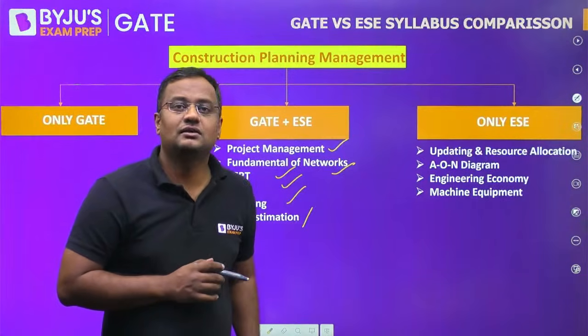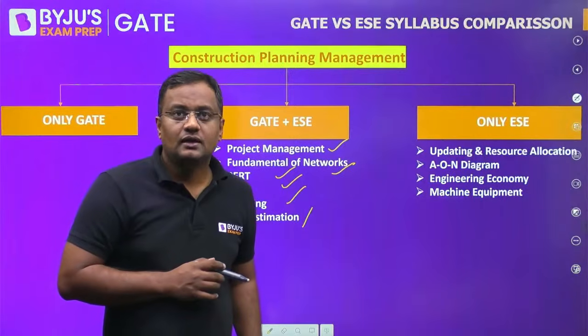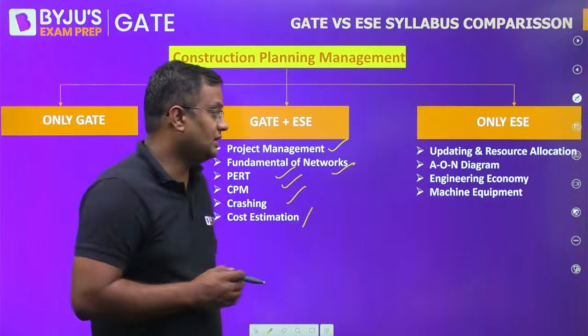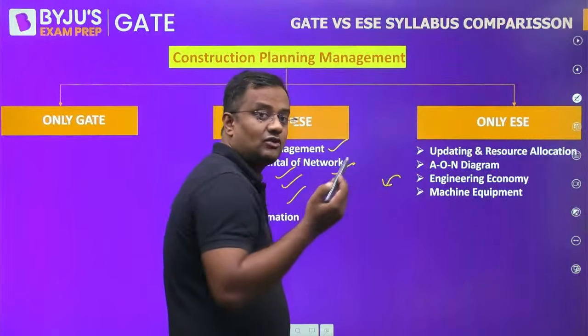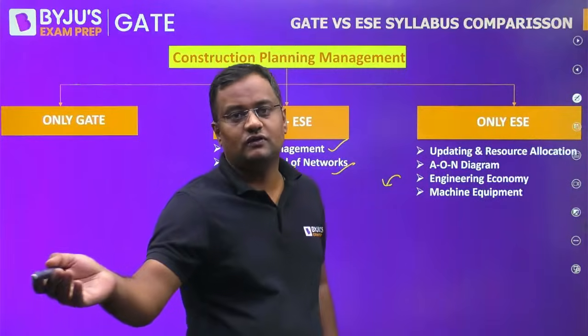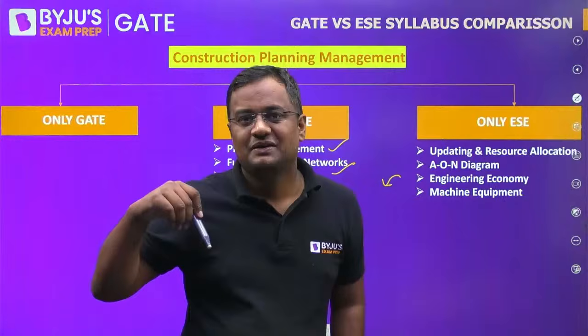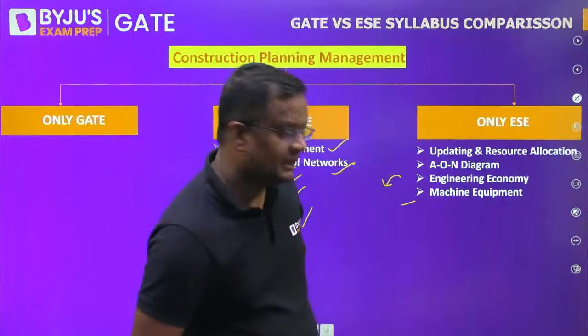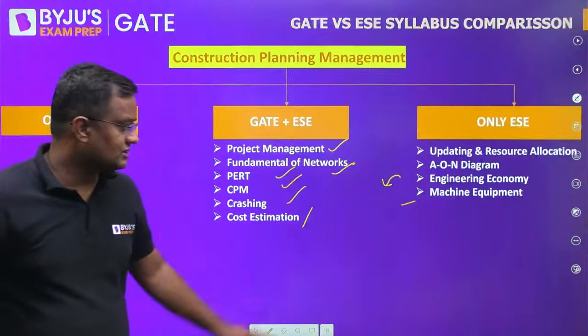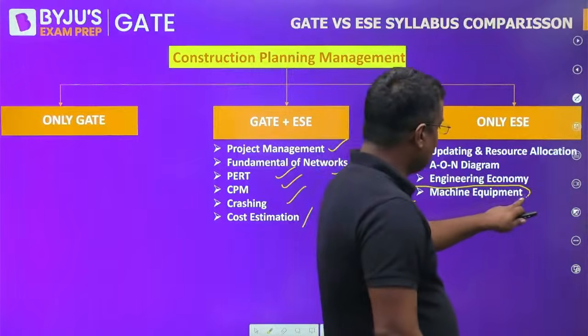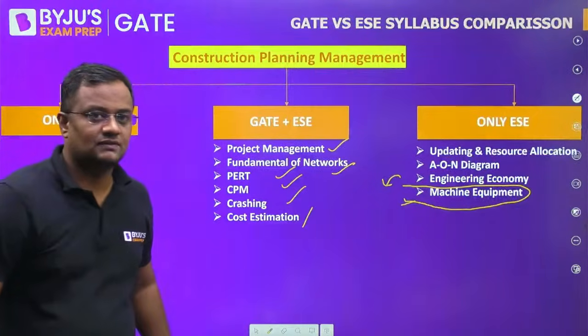updating and resource allocation, AON diagram, and engineering economy, where suppose you have taken 1 lakh rupees and you have to pay it back over 12 months, then what is the EMI? That includes the sinking fund factor and all those things. Then machine equipment, the various machines, which is a theoretical part, and is only in engineering services.